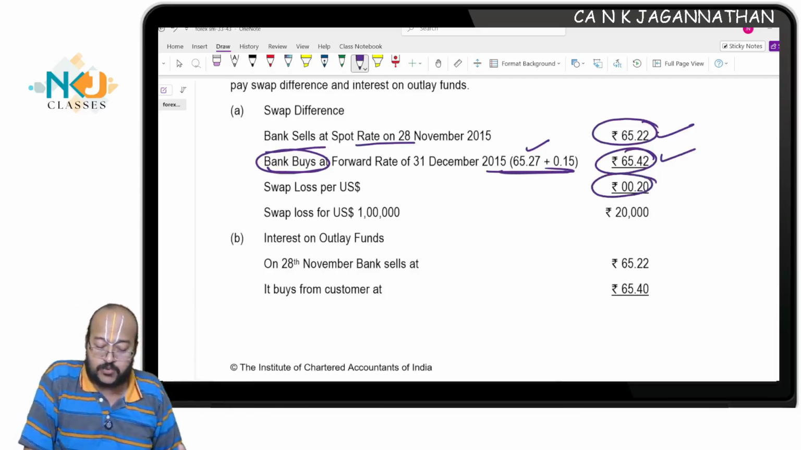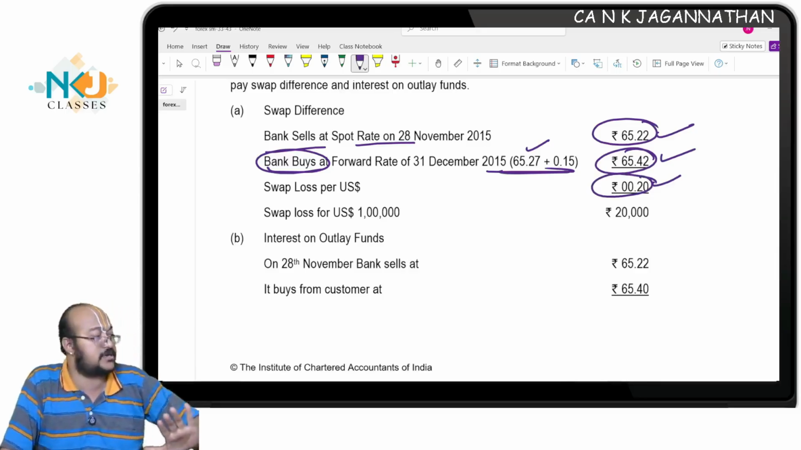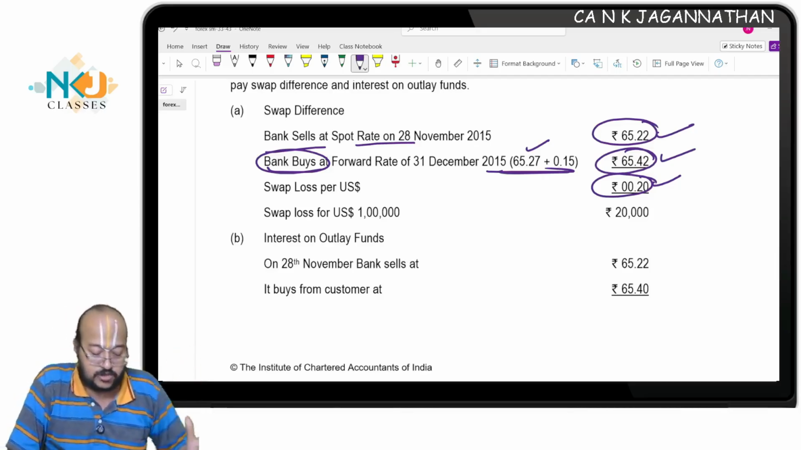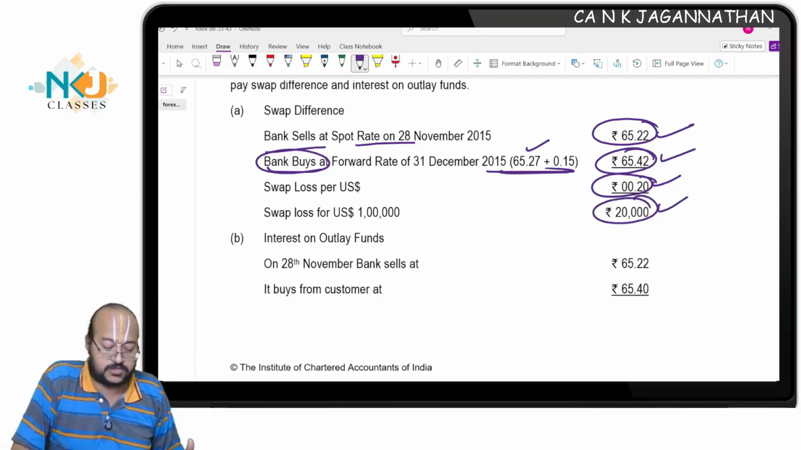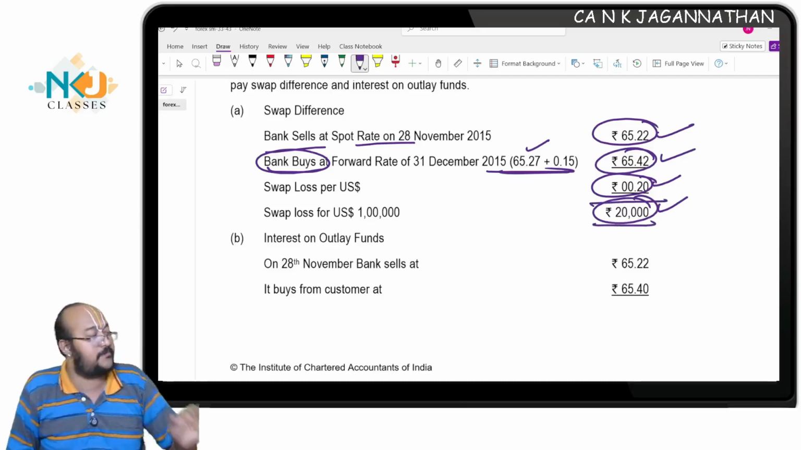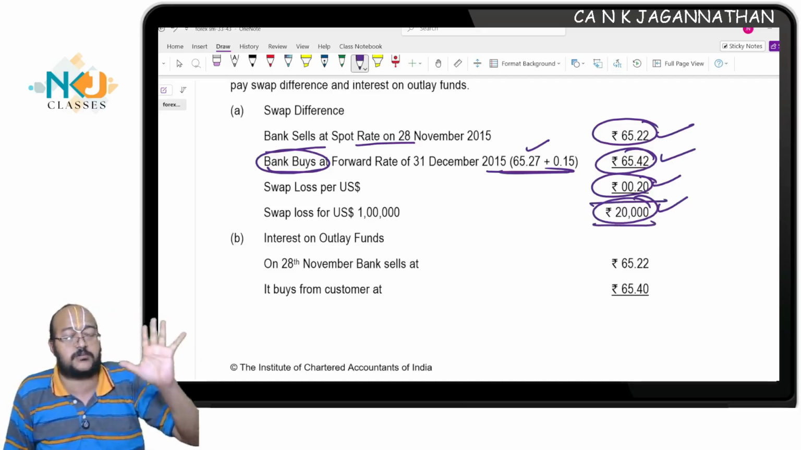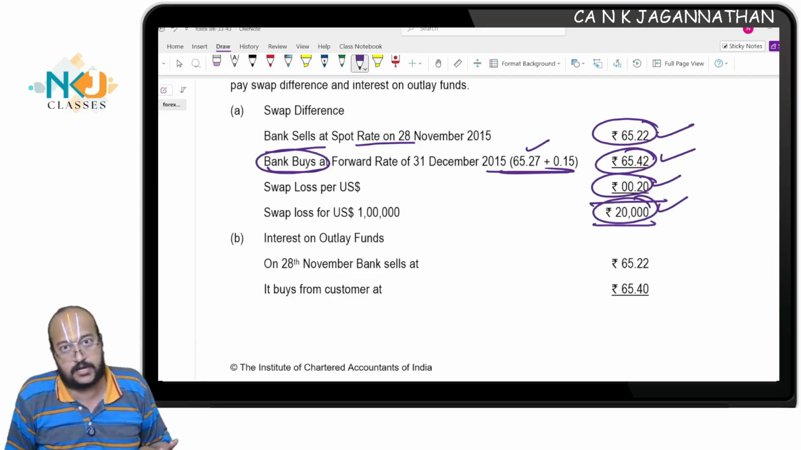So the differential amount is swap gain or loss. What is that? Swap loss. Okay, this loss should be compensated by the customer. I incur a loss, no? This loss should be compensated. 20,000, that is $1 lakh into 0.2. Okay, I get a 20,000 swap loss. This should be compensated by the customer. Are you all understanding the swap gain or loss?